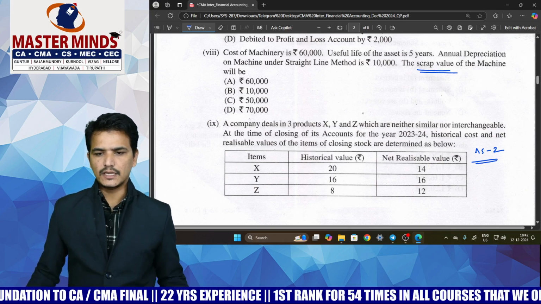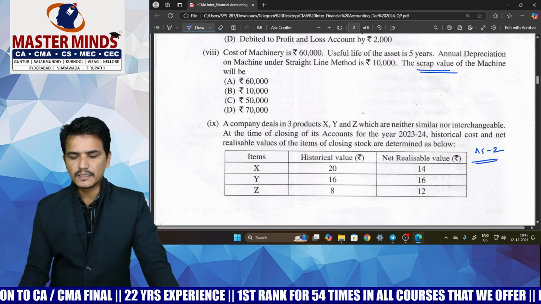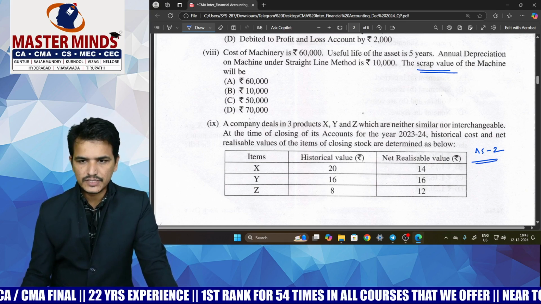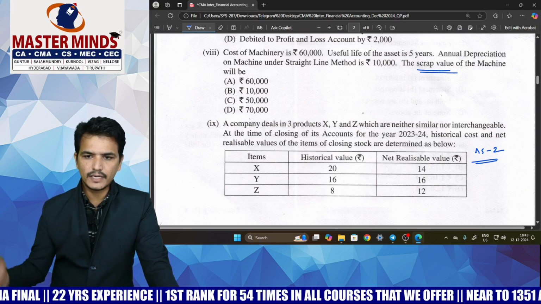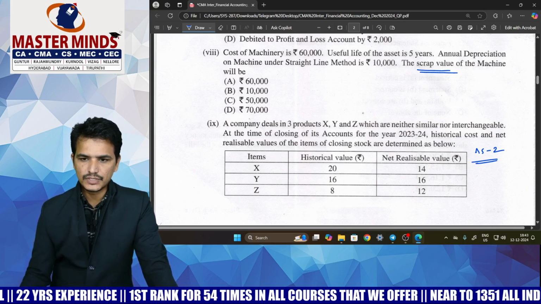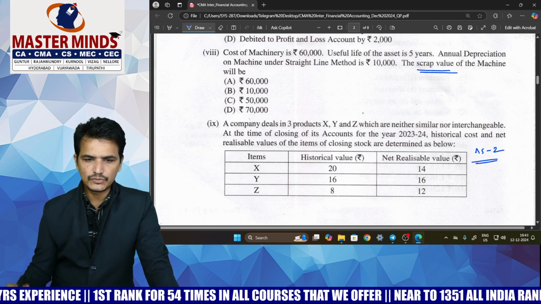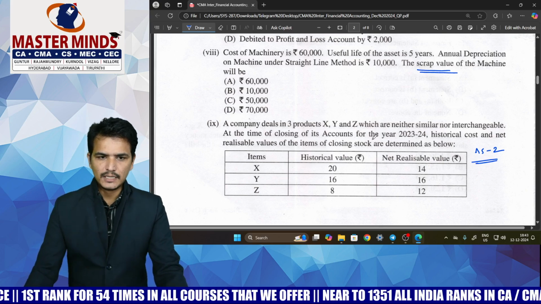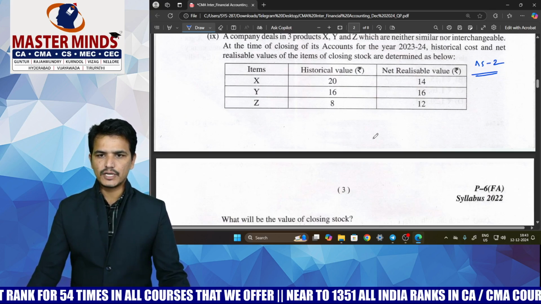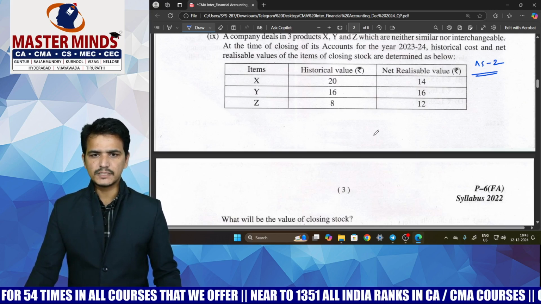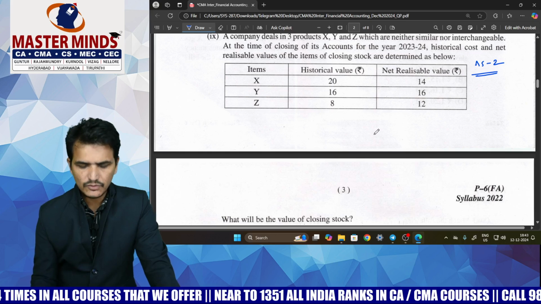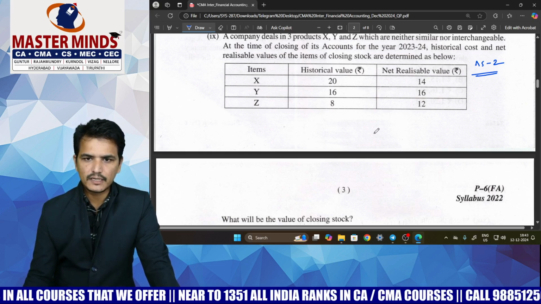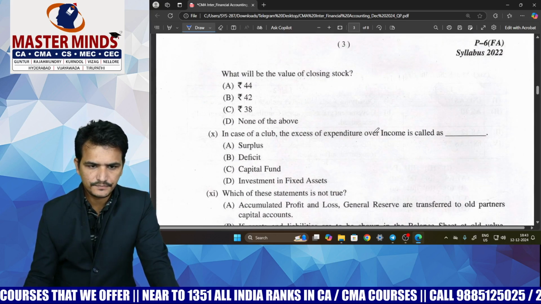But let us see how they are going to allocate the marks for this. So actually AS2 is not there in your syllabus, but in corporate accounting we have Ind AS which deals with valuation of inventory. So there you have Ind AS in case of inventories, but in financial accounting we do not have AS2 in our syllabus, but they have given a question, and that too a basic question only: valuation of inventory at cost or NRV, whichever is lower.